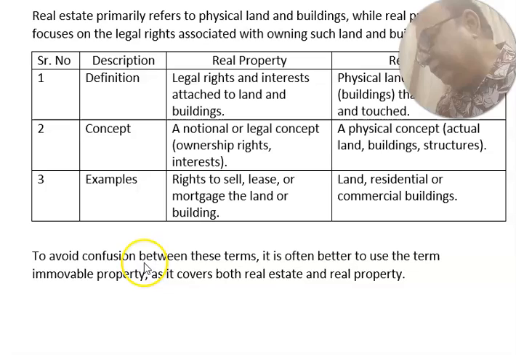To avoid confusion between the terms real estate and real property, it is often better to use the term immovable property, as it covers both real estate and real property. So we will mostly use the term immovable property. Immovable property covers both real estate and real property.